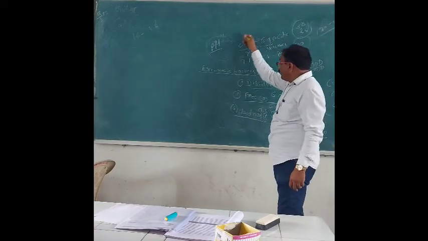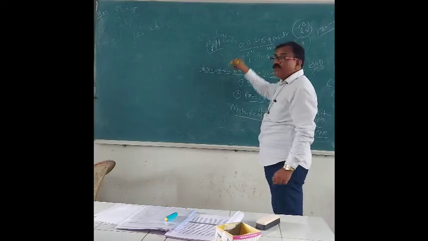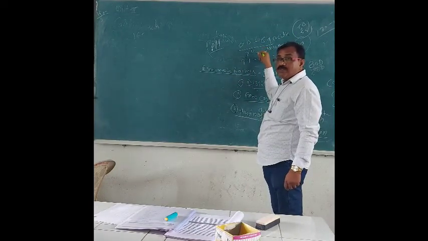These three types of pH are important, and these three types occur in water bodies.